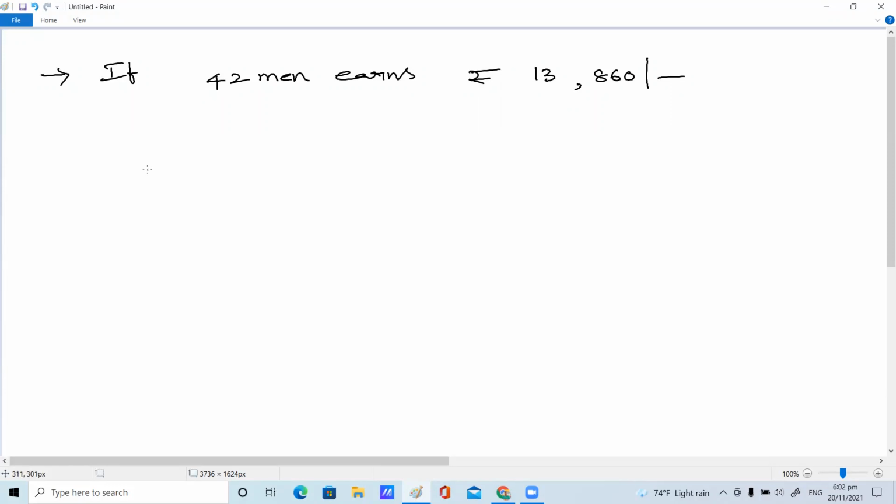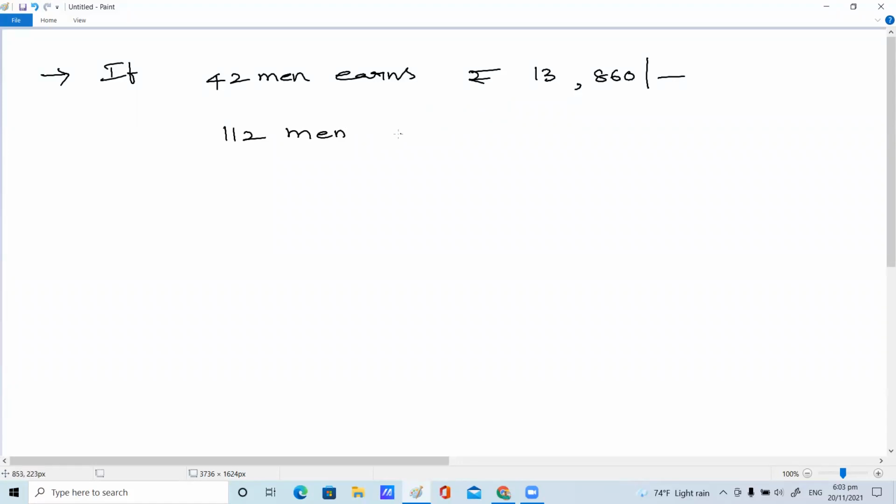We are going with direct and inverse proportions. Basic part only completed. Today we will go with a few more application sums. If 42 men earn rupees 13,860 for a day's work, how much money would 112 men earn per day?